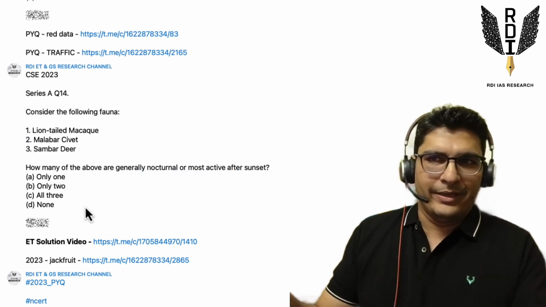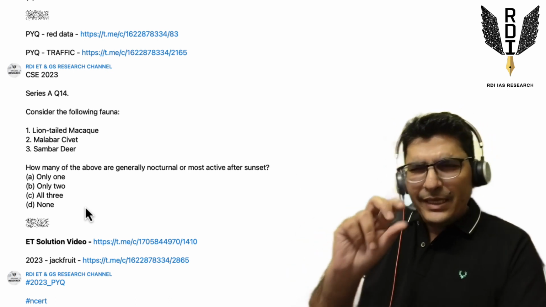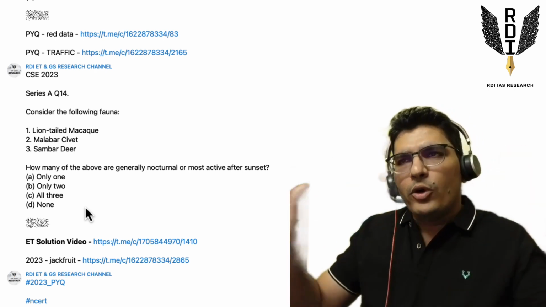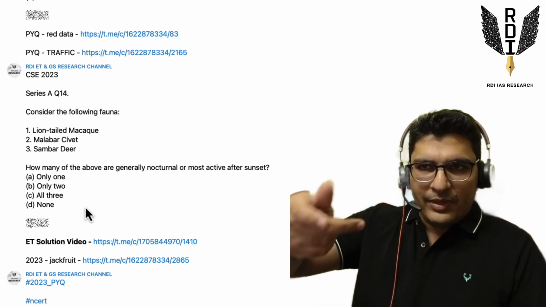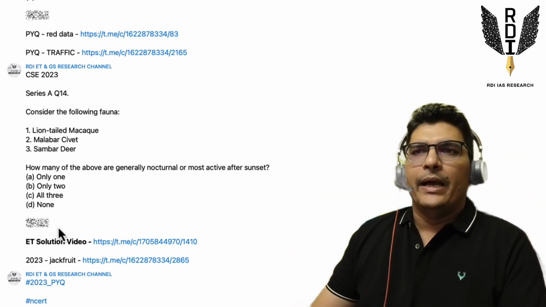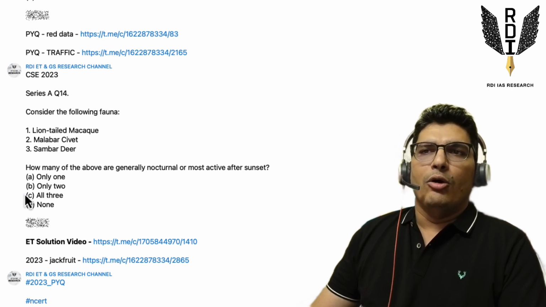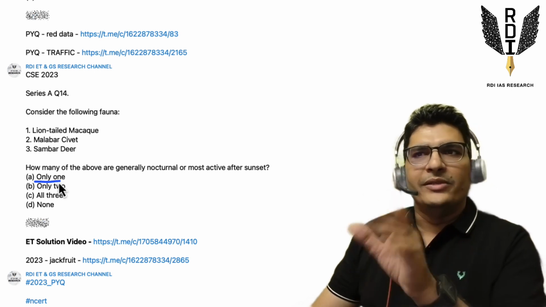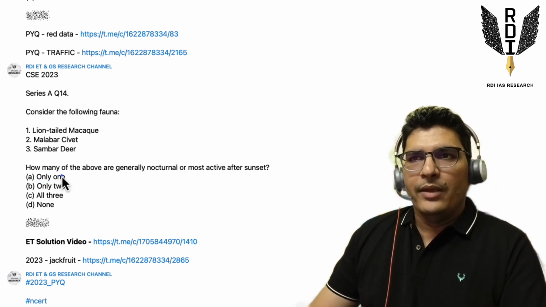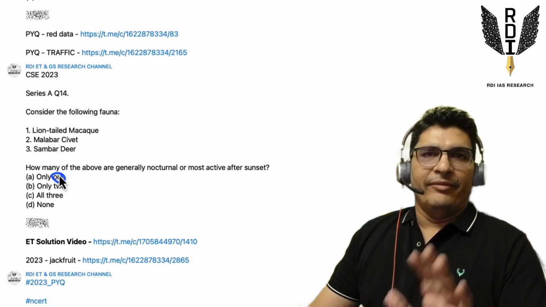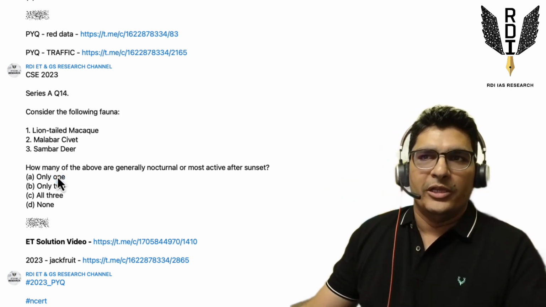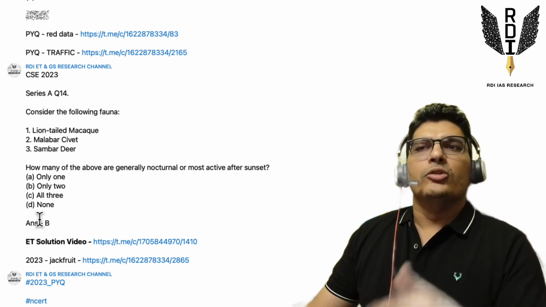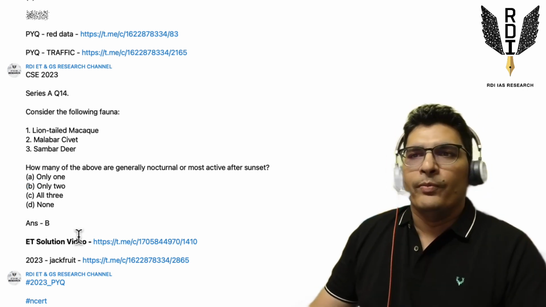So I don't want to elongate this video by discussing this question in detail. A slight variation is there in this question compared to the teak question, but the broad approach is the same, right? One of these will be correct, one of these will not be correct. And again, all of the above and none of the above is generally not the answer. Just one also will generally not be the answer, because just one we will do by knowledge itself. We will have knowledge of one, the remaining we will not have knowledge of, right? So what is left is bravo in this question. So the best answer again is bravo, right?